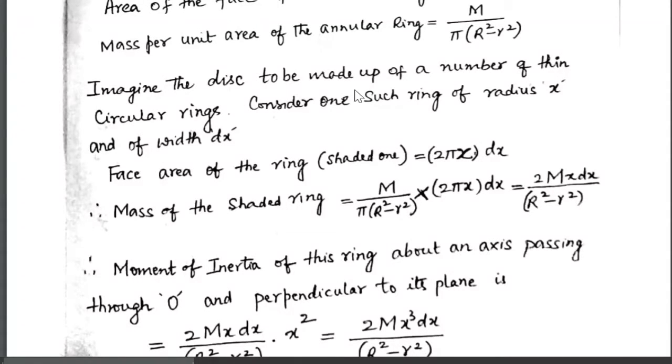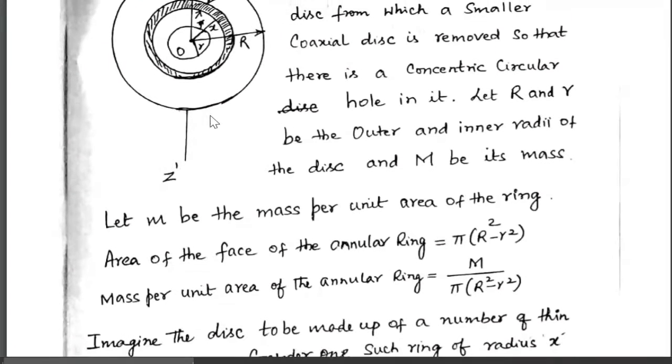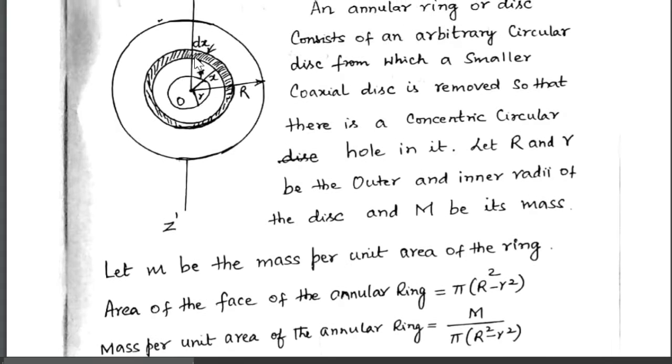Imagine the disk to be made up of a number of thin circular rings. Look at the figure. This is one circular ring. You can imagine the ring disk is made up of a number of such annular rings.